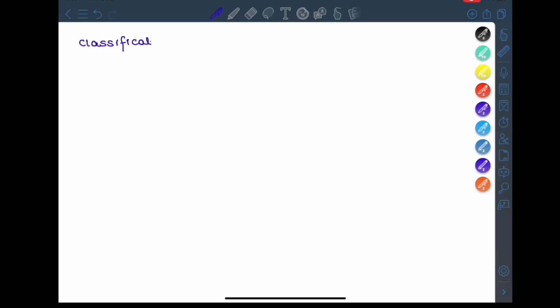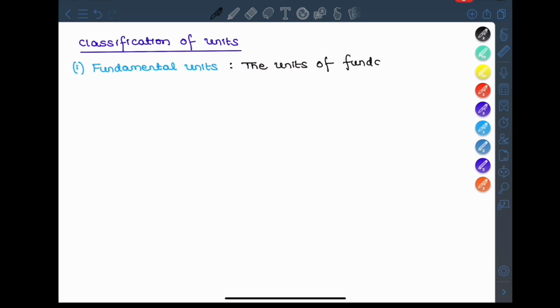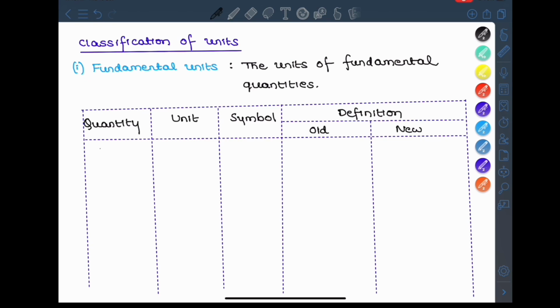The next discussion is about classification of units. We already saw the classification of physical quantity. Similarly, units are also classified. The first classification is fundamental units. Fundamental units are nothing but the units of fundamental quantities. There are 7 fundamental quantities, so that's why there are 7 fundamental units as well.